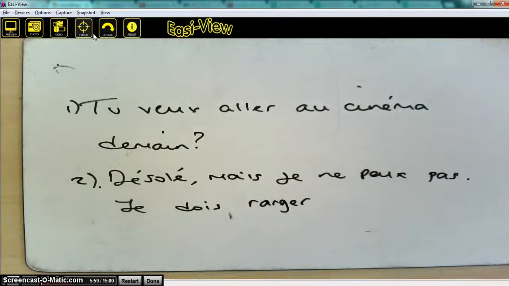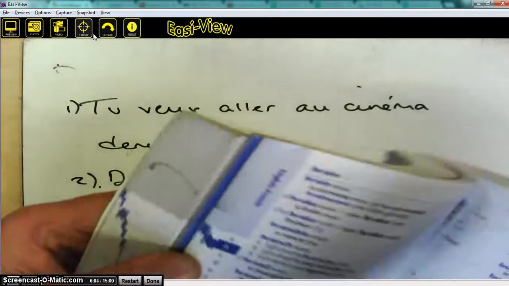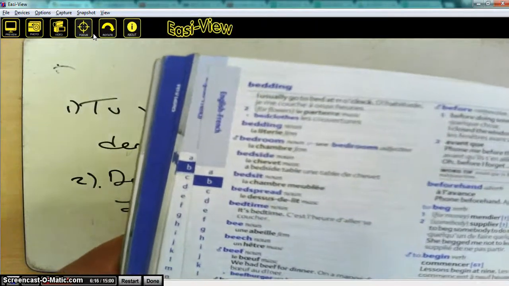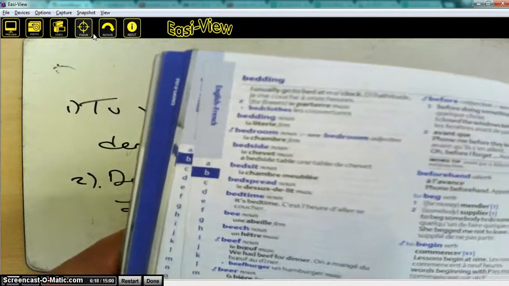Then the next word that I'm going to look up, in case, and I'm sure that most of you can remember it, but the word is going to be bedroom. And what I'm looking for here is both the word bedroom, and I'm also going to look for the gender. And you'll see why I'm looking for the gender in a moment. So bedroom is, if you can just about see that, I'm going to focus it this time, bedroom is la chambre.